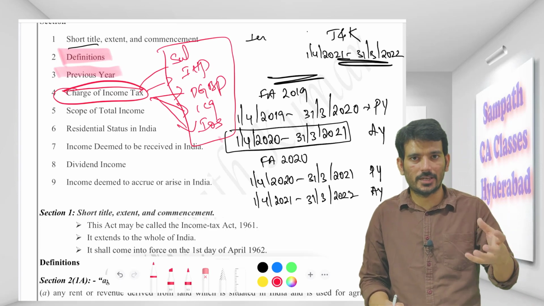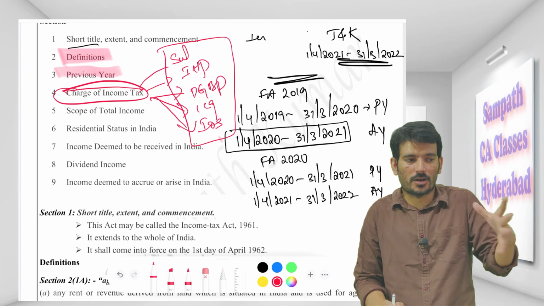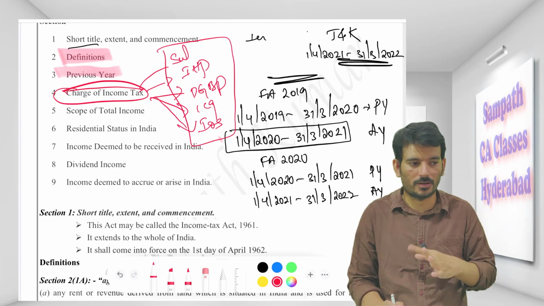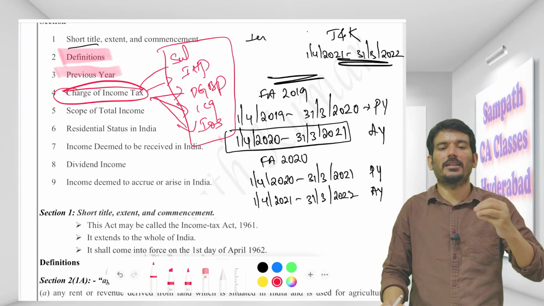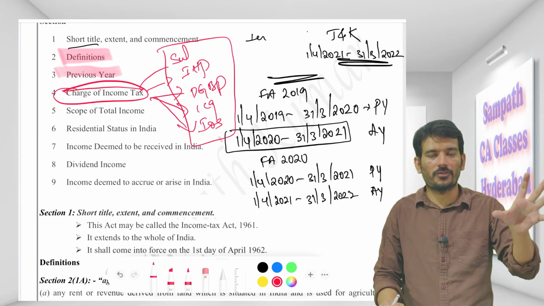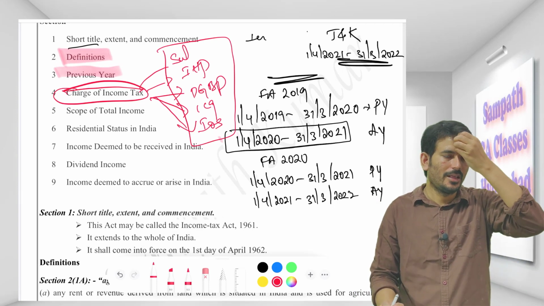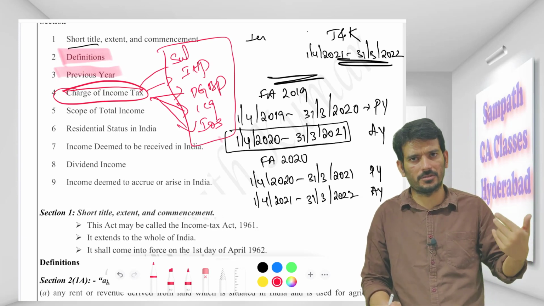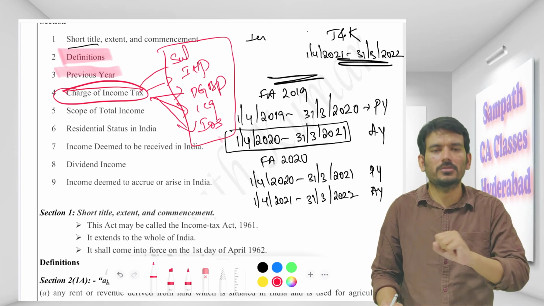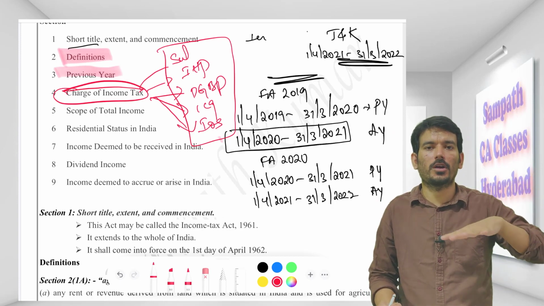So the assessee keeps trying: this is not under salary, this is not under PGBP, this is not under other source, so I'll not pay tax. Put simply, the charging section says that these are the 5 heads of income you need to take into consideration, and you also have the clubbing provisions, set off and carry forward, Chapter 6A deductions, TDS and everything. So this is just giving a broad picture as to what could be your income.